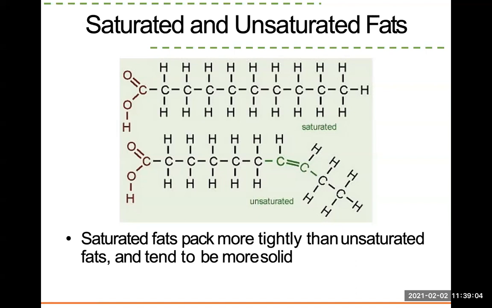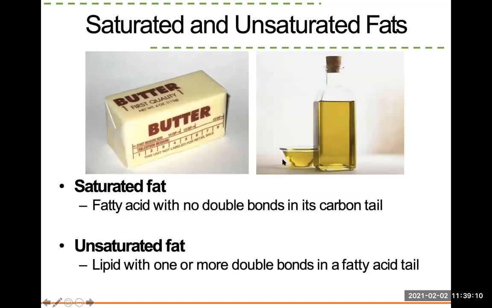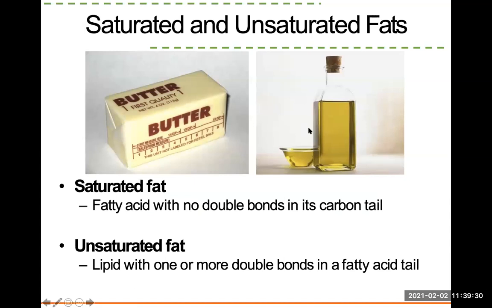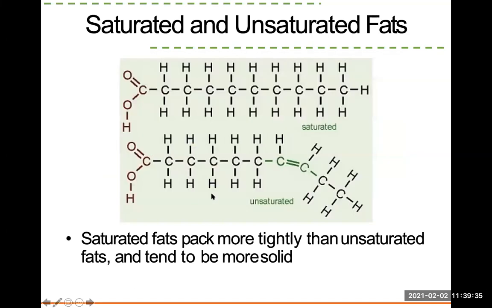Now you might have also heard saturated fats are solid at room temperature, like this butter, and unsaturated fats are liquid. And the reason for that is because this is straight. It's full with hydrogens, it's straight. So it's going to be packed more tightly, so it's more dense. Whereas this has space in it, it's not packed as tightly, so it's liquid at room temperature. So that's the reason them being solid or liquid is because of the structures they have. So there's space in there, that's why they're liquid. So saturated fats pack more tightly than unsaturated fat and tend to be more solid.